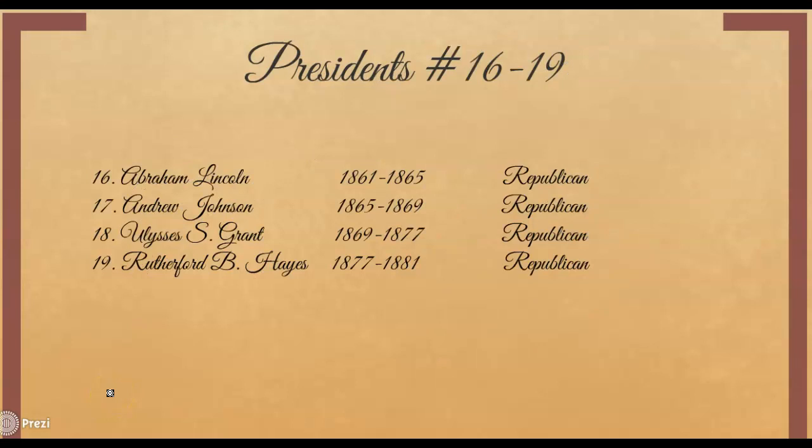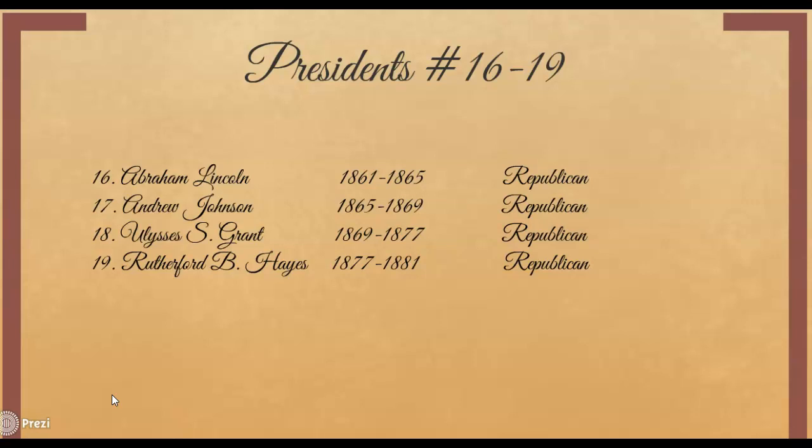All right, now the last slide covers these last four. Like I said, we're only going to 19. And then the number 16, one that everyone likes, everyone knows, Abraham Lincoln. Okay, remember covering him in our class activity when we role play the election of 1860. So, of course, he takes over in 1861, and he is president to 1865.